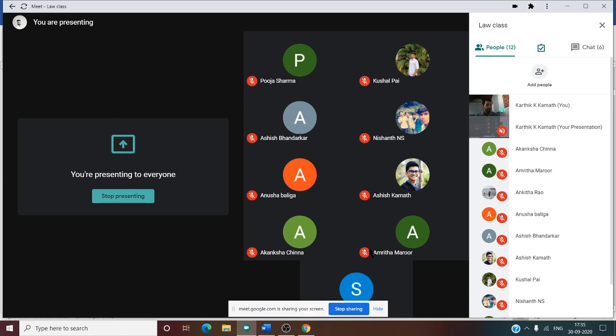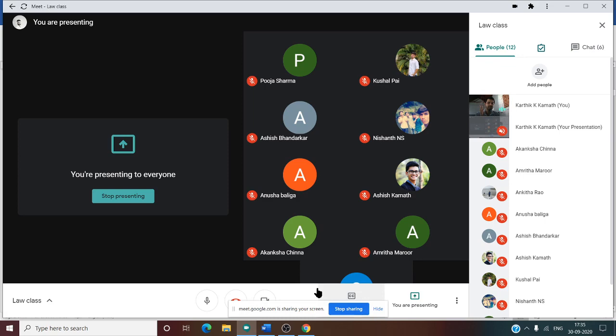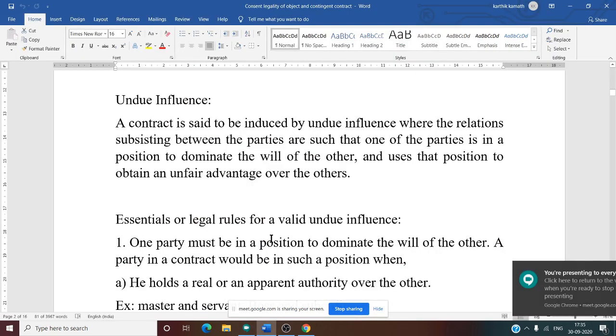So what happens here? The stronger party will do some act, and with the help of that, the stronger party gets the consent from the weaker party. How does it get the consent from the weaker party? Using their power. The stronger party has more power, so that party will use their power to get the consent from the weaker party. That is the meaning of undue influence.